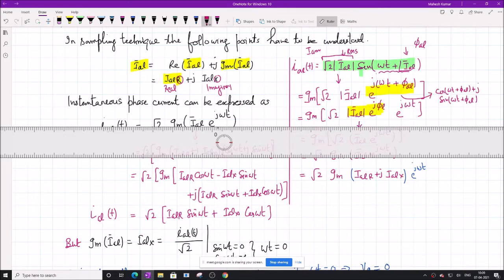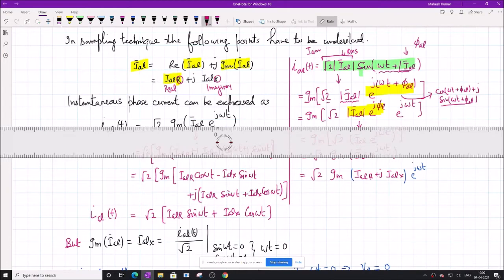So once I say imaginary, it basically means sine. The magnitude is a scalar value, so it doesn't matter. So the imaginary of the whole thing becomes root 2 into IAL into sine of omega t plus phi AL.